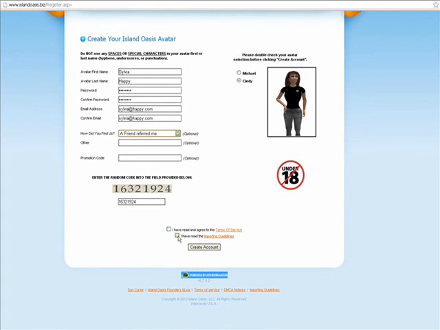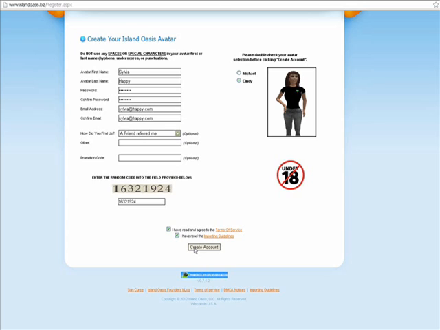Next, we have two boxes we need you to tick. The first one is I have read and agreed to the terms of service. You can follow that link to read all about that, so make sure you've done so. And the second is I have read the importing guidelines. Many of you may not be importing anything whatsoever into the world, but we do need to know that you are aware of them, so it's just meant to be an educational tool. For those of you who are content creators, it is important to read the importing guidelines. It is just meant to help educate you, to help prevent a case of DMCA violation, and to protect content creators here on our grid and in other grids.